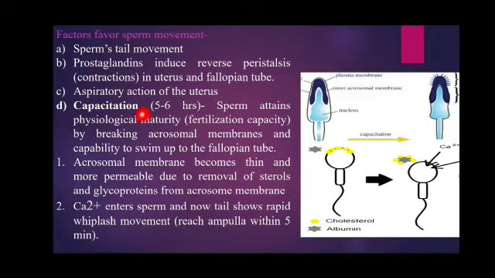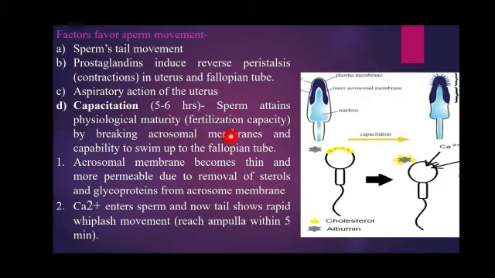They induce the contractions in this uterus and this fallopian tube, and that will help in the movement. So these contractions also help in the movement of the sperm. Next is the aspiratory action or the suction action of this uterus, that will also help in this sperm movement.